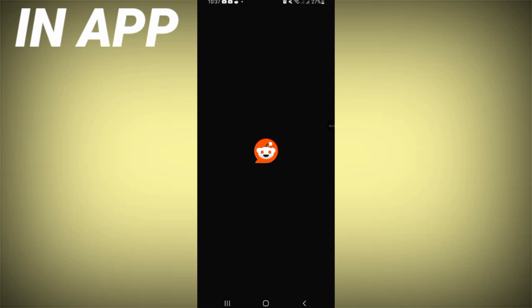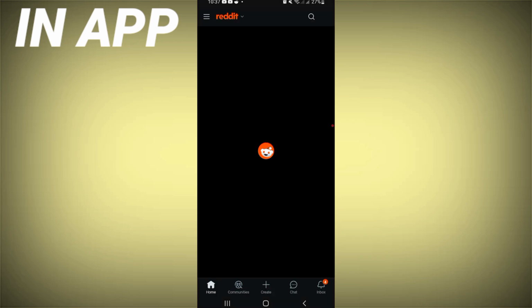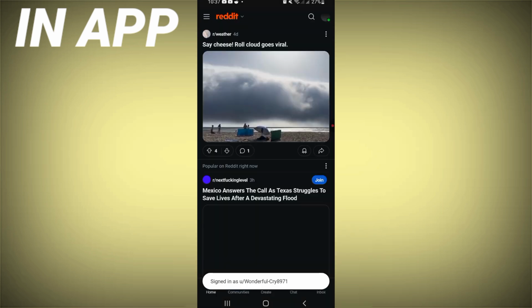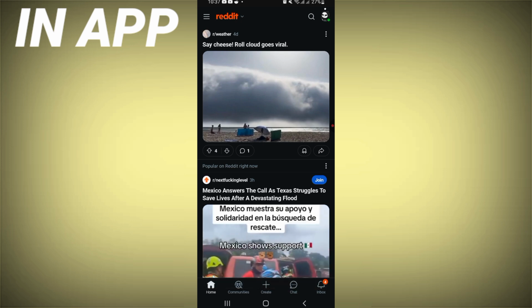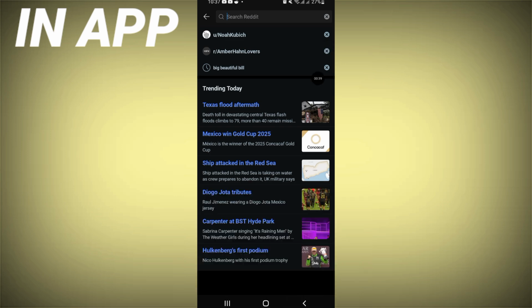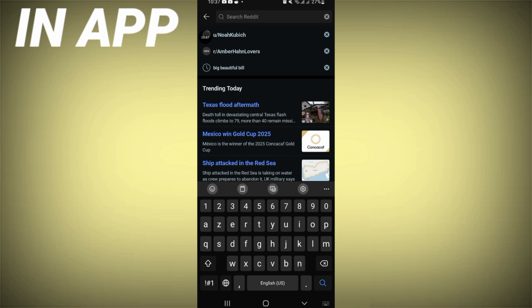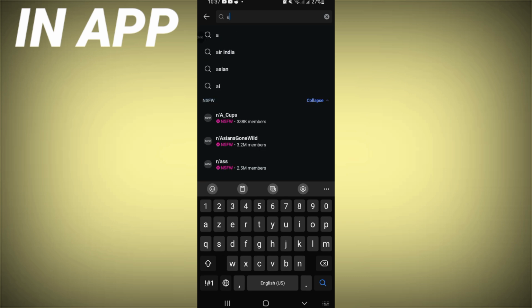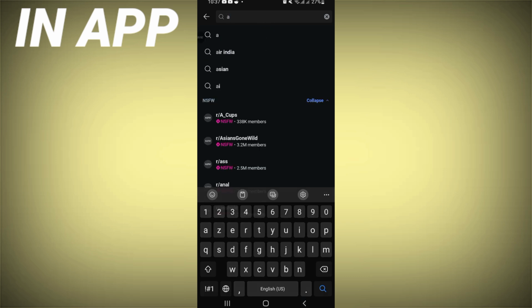You have to create an account, and Reddit is going to take you directly to the home page, as you can see here. So easy and quick, just go to this search icon, and right now guys, as you can see, this is the trending for today. So this topic is trending right now.